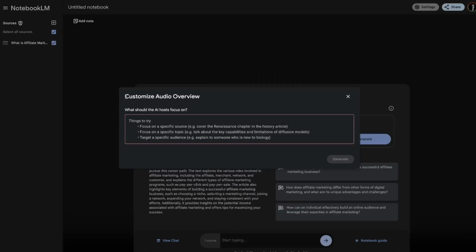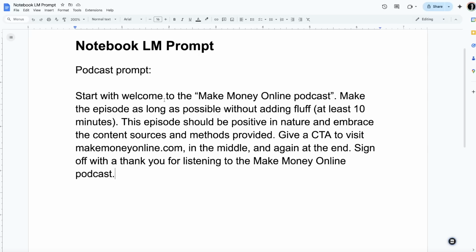Now you can see it says customize audio overview. This is basically instructing it what to do, and you can alter it and it will alter the AI output. So I have this special prompt right here. If you want to use it, I'm going to link this in a comment so you can copy and paste it yourself, but you need to replace this. Whatever you want to name your podcast, you'll replace it right there. And then you need to replace the call to action. In this case, I'm saying makemoneyonline.com. Obviously, this is fiction, it's not my website, but replace those two.